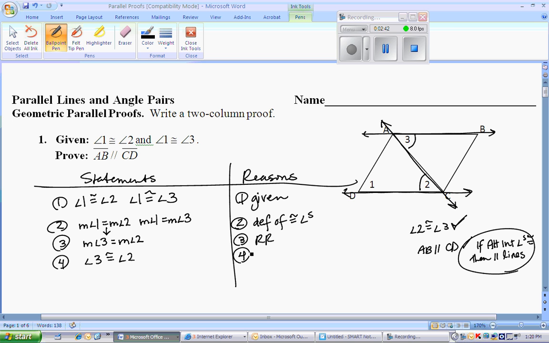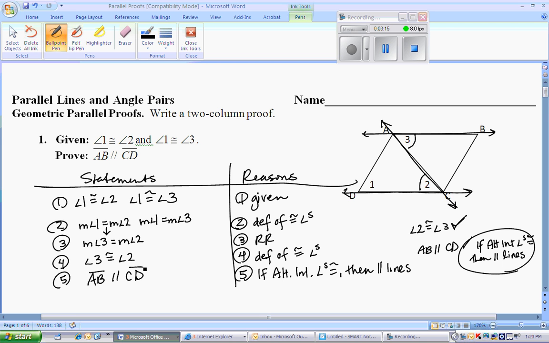Again, the same reason, you have that one measure equal, that's all you need for an angle to have all the parts congruent, or equal, to be able to say that they're congruent. Definition of congruency with angles. Again, if we show that alternate interior angles are congruent, then they're parallel lines. It's enough to conclude AB parallel to CD.